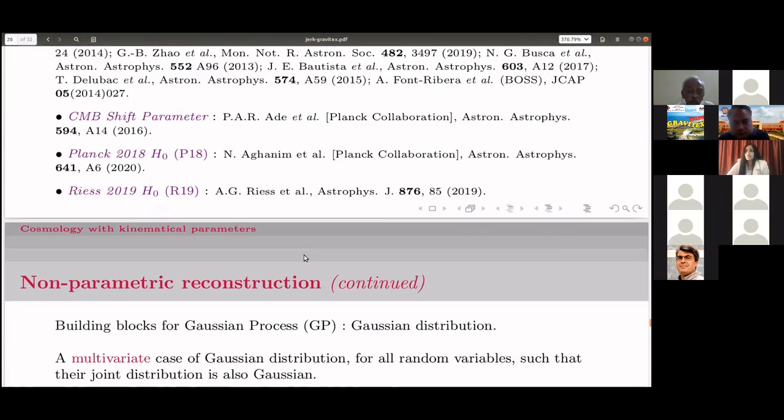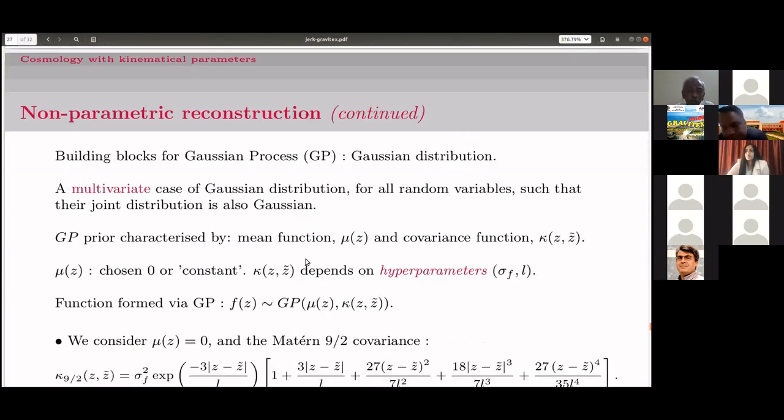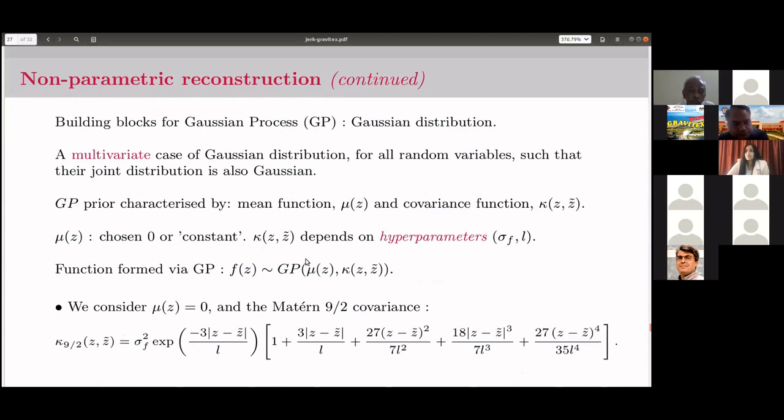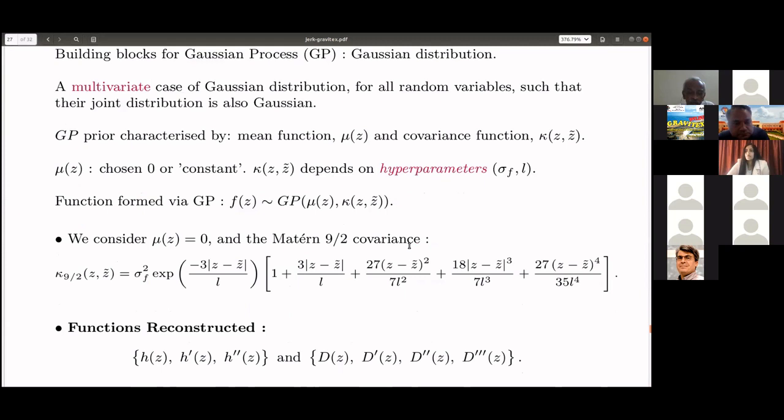So we reconstruct everything using the Gaussian process. The building block for the Gaussian process is that we assume the distribution to be Gaussian to start with for all random variables, such that their joint distribution is also Gaussian. The Gaussian prior is characterized by a mean function mu and a covariance function. The covariance function can have different choices. So we have chosen what is known as the Matern 9/2.